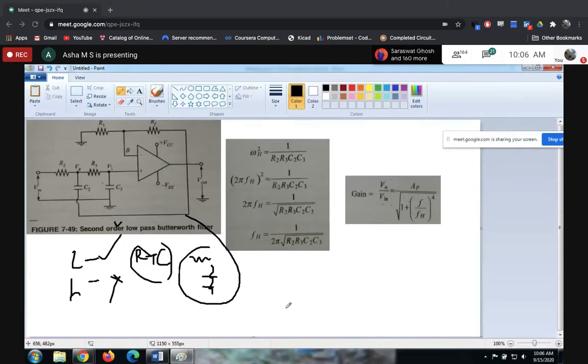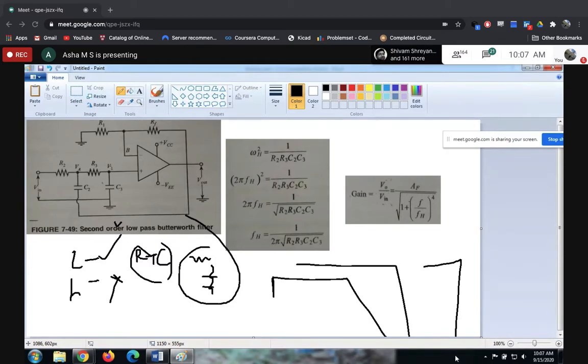What is the use of second order? Yesterday I explained this. Ideally this is how your filter should work. The sharp edge should be there: it should allow until you reach the cutoff frequency, and as soon as the cutoff frequency is reached, it should reject. So you should get this right angle. But you won't get this right angle. Practically, at least you should get something like this, where it slowly stops. But this is also not the case. This smooth transition we won't get either; it will be rough like this.